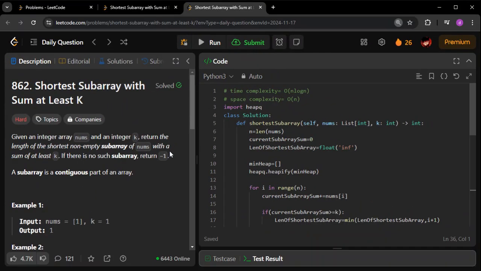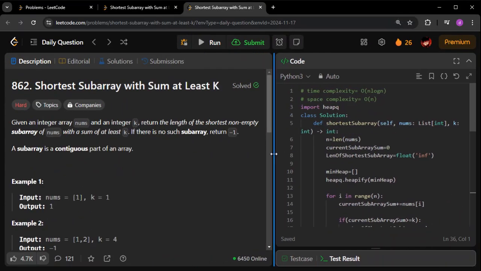Let me zoom in. It is question 862, Shortest Subarray with Sum at least K. Remember one thing: when LeetCode was new, the first 1,000 questions were called the golden questions because they were some of the best questions. So it is one among them. It is within the first 1,000 questions that LeetCode had. That is the beauty of this question. First 1,000 questions are always great in LeetCode. So just wanted to make you aware of that. Let's go to the question.